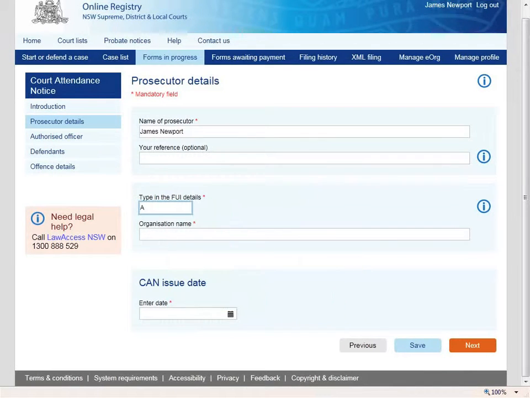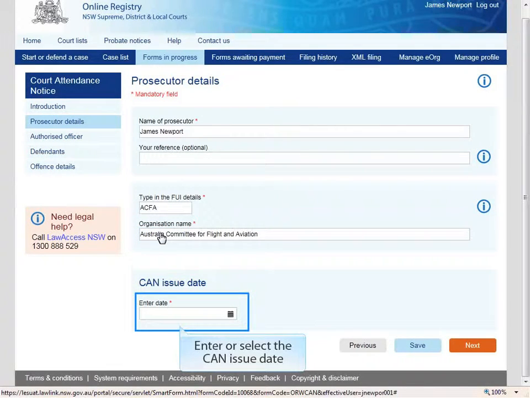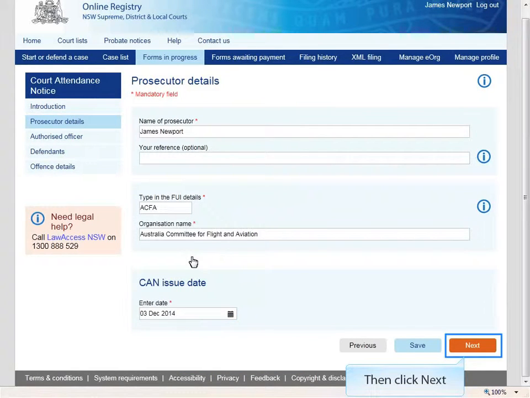The example user types in the FUI details, then the organization name. Enter or select the CAN issue date. A date is selected from the calendar. Then click Next. Authorized officer.